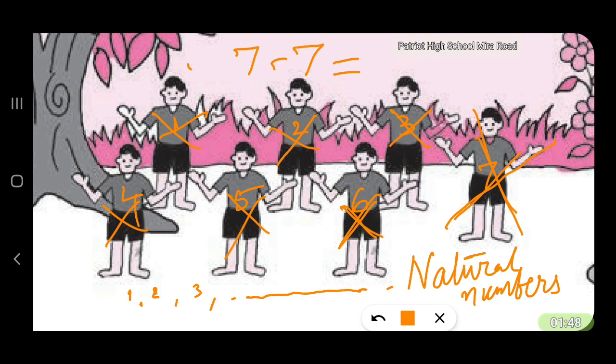But how to represent this mathematically? For that we make use of a 0. There is no boy remaining under the tree. All have gone away. So 0 boys are there under the tree. There were 7 boys. 7 boys left. So how many boys are there now? 0 boys. 0 boys means no boy at all. That is the concept, the 0 concept.